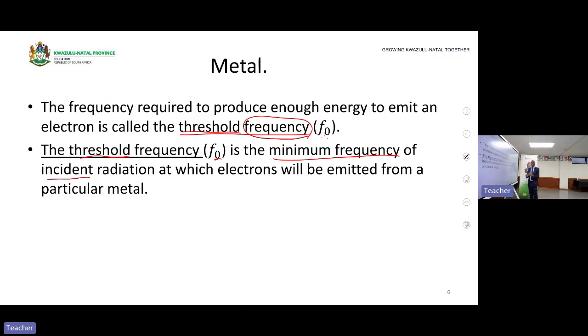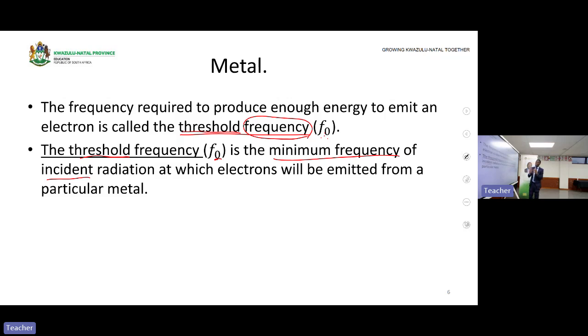If a metal requires 20 hertz, then the electron must get a frequency equal to 20 hertz or greater than 20 hertz, so that it will be emitted from a metal surface. Because if it has a frequency that is less than the 20 hertz required by the metal, that electron won't be emitted. Yes, it has a frequency, but the problem is that the frequency is less than the threshold frequency. So if the frequency is less than the threshold frequency, electrons won't be emitted from a metal surface.